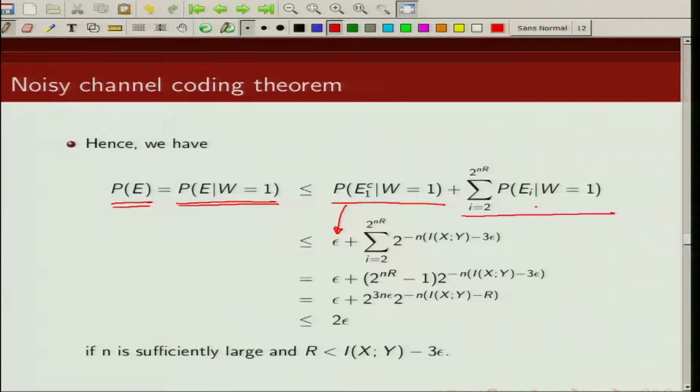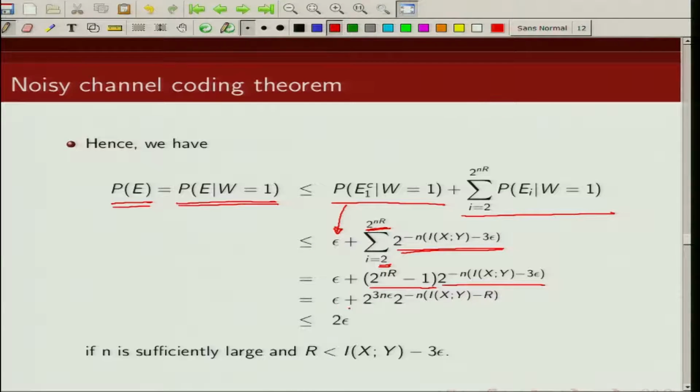This we know is upper bounded by this probability. So when we sum it from i equal to 2 to 2^(nR), what we get is epsilon plus (2^(nR) minus 1) times this quantity. Now we will just collect terms, the terms containing epsilon.